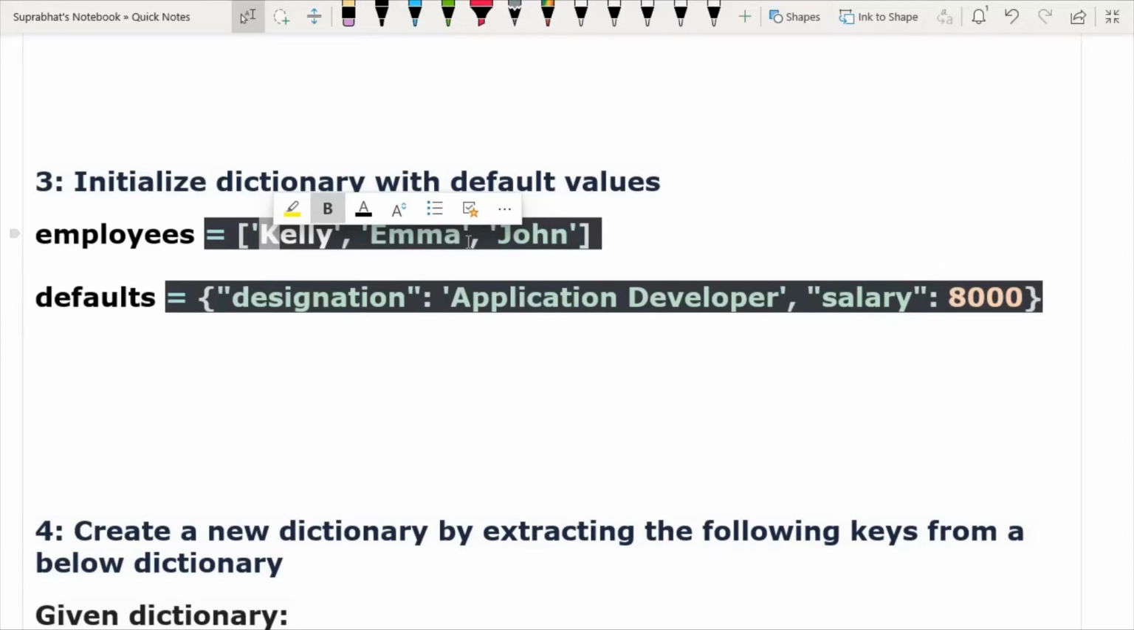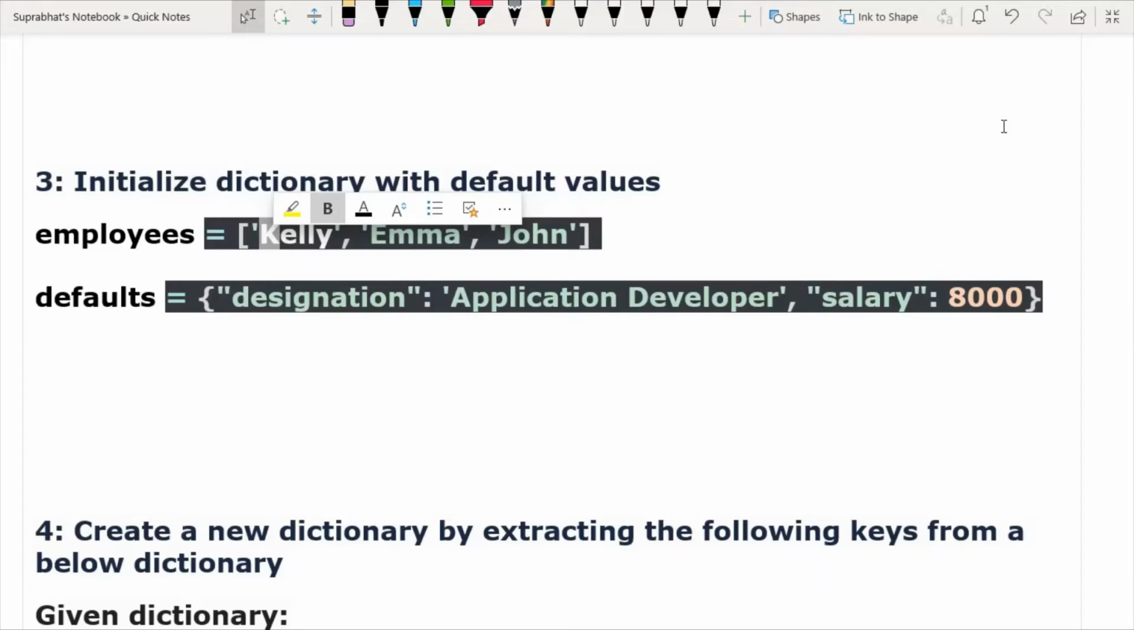Understand the question. We have to create a dictionary from these values. Here keys are Kelly, Emma and John, and the default value for Kelly is designation application developer and salary 8000, and similarly for Emma and John also. So please give reply on how I will make this dictionary with these default values. Please give an idea.